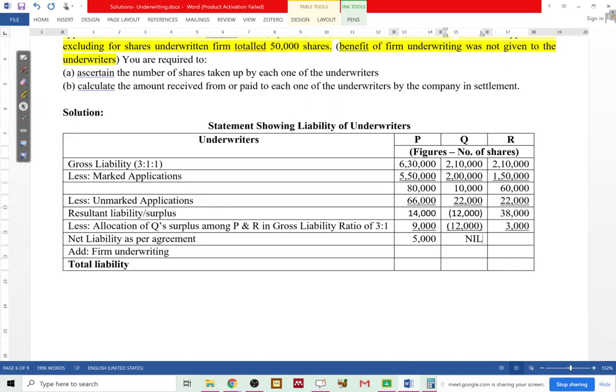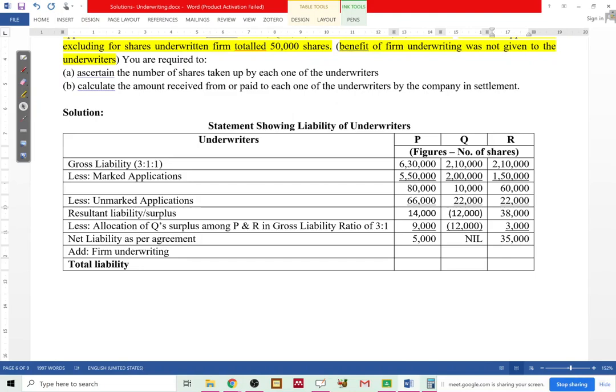This one has nil, and this will be 35,000. Is that clear to you so far? So net liability will be calculated only after allocating the excess or the surplus of any one underwriter among the others.